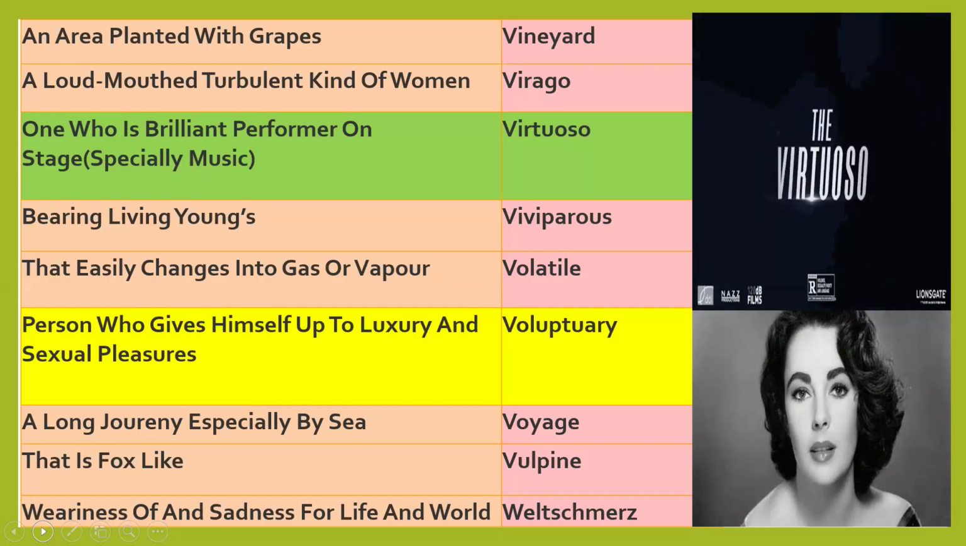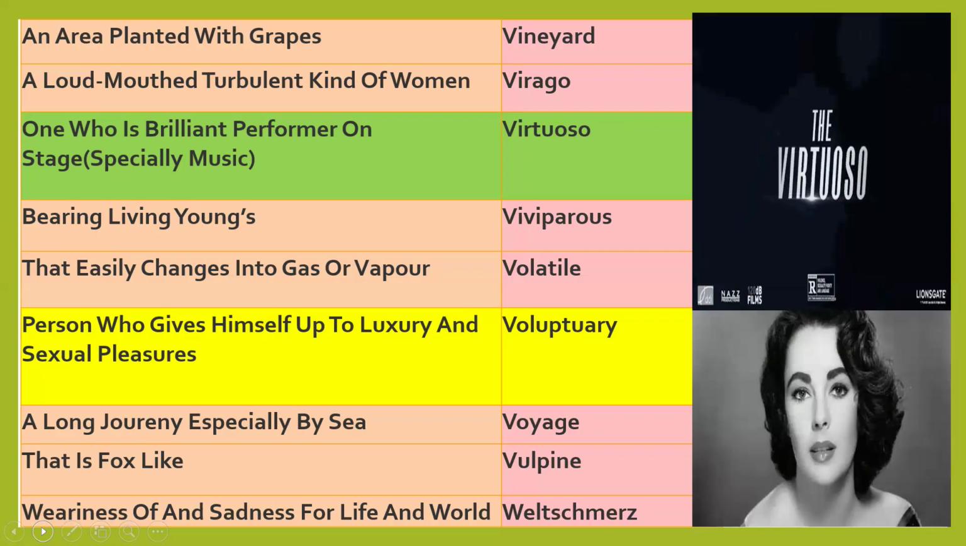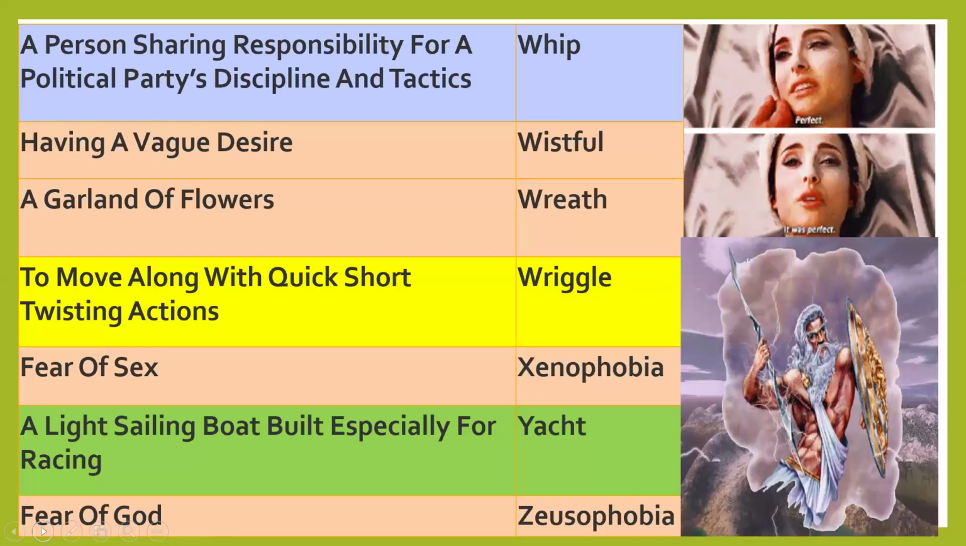Voyage, a long journey, especially by sea. Vulpine, that is fox-like. Weltschmerz, weariness of and sadness for life and world. World weariness. Weltschmerz, weariness of and sadness for life and world. World weariness. That is his weltschmerz. Whip, a person sharing responsibility for a political party's discipline and tactics. Whip, a person who is sharing responsibility for any specific political party's discipline, rules, and tactics.